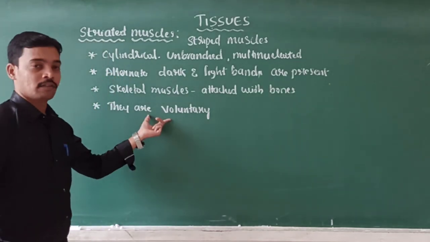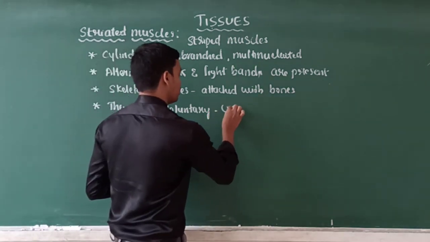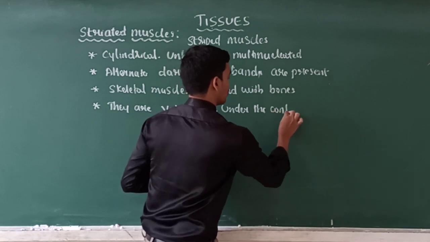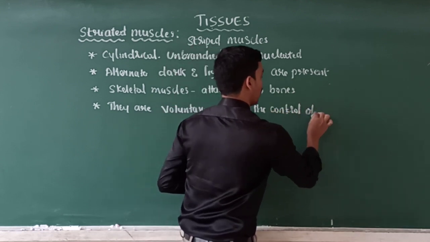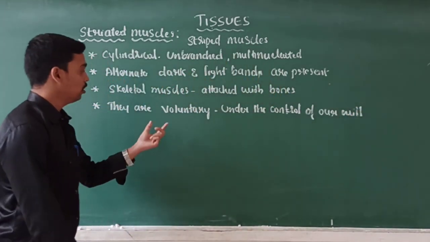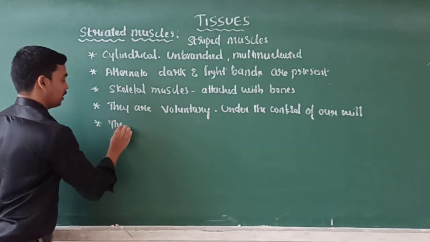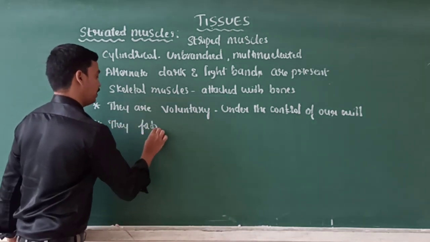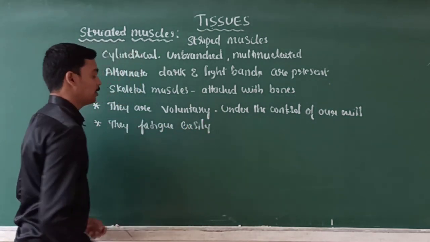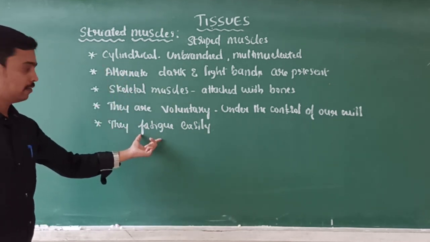Voluntary means they are under the control of our will, so they are called voluntary muscles. And next, they fatigue easily. Fatigue means they tire easily.